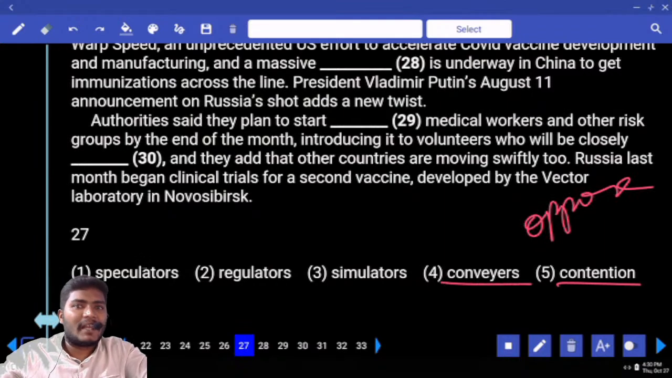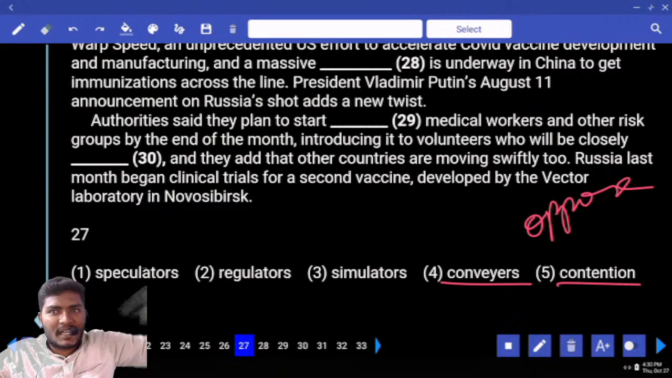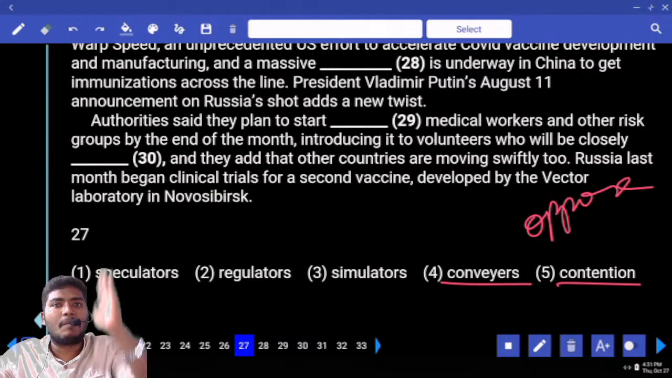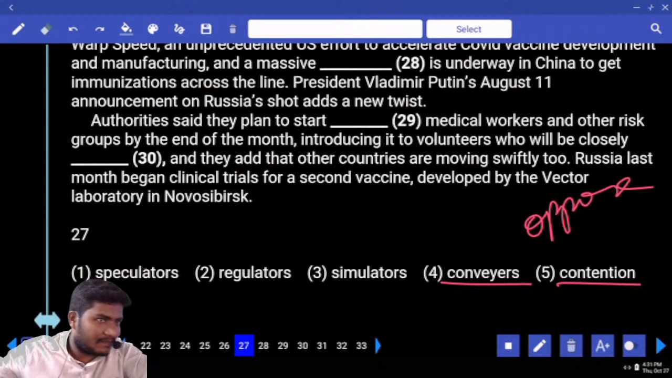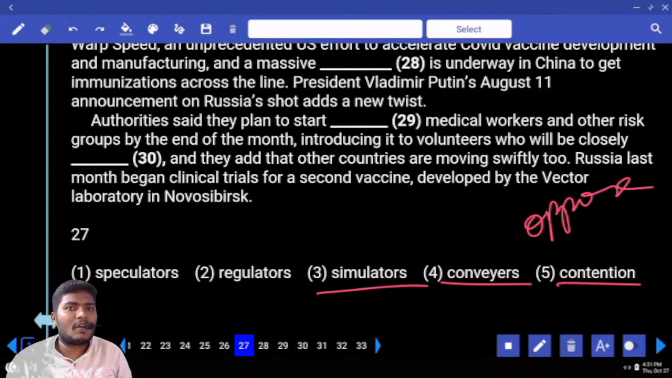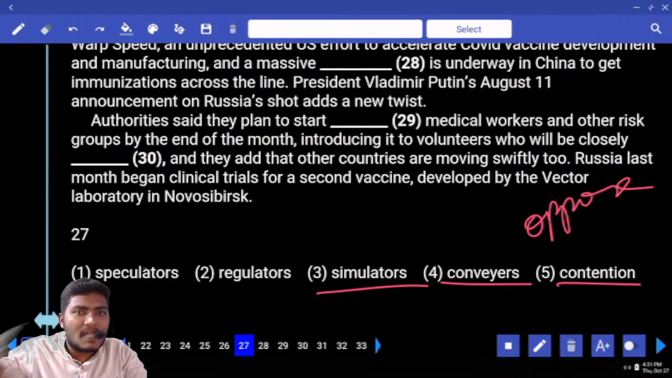Convey or conveyor. Do you know conveyor belts? That is different. Here convey is in the sense to communicate something. Conveyors are the people who communicate, who pass the information. Next another one, stimulators. What do you mean by stimulators? Stimulate something, what is the meaning? Start something, begin something. Stimulators are nothing but the people who begin something.